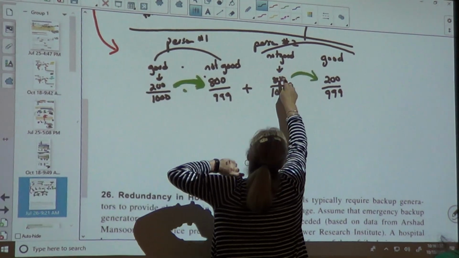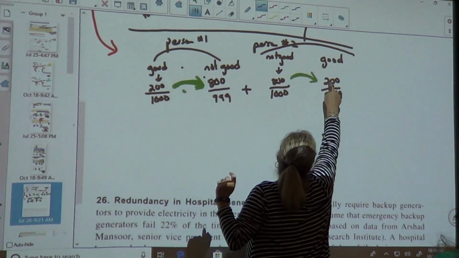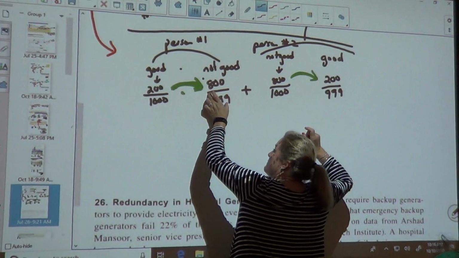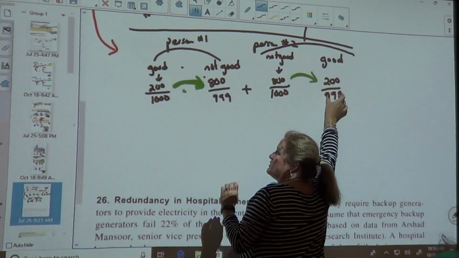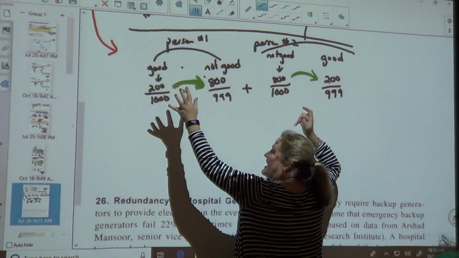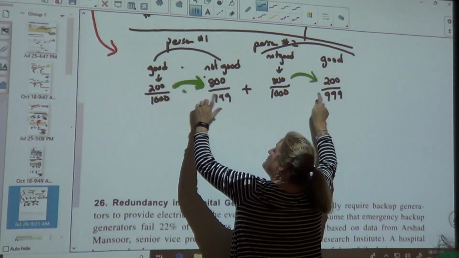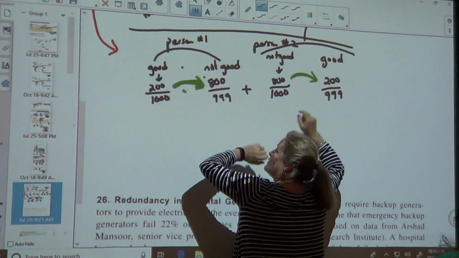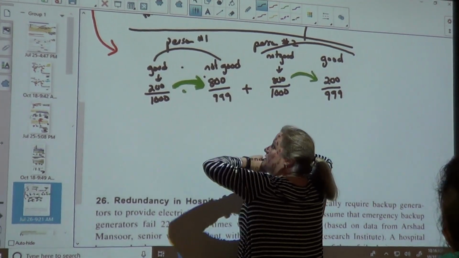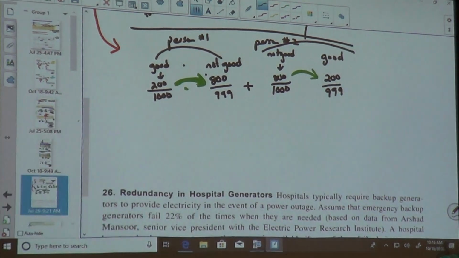Same thing here. We did the bad first, and then we did the good. So we could have a good person and a bad person, or we could have a bad person and a good person. So we could flip-flop them. It's like having a heads and a tails, or a tails and a heads. But the bottom number went down because we're doing the without replacement. I knew I had a good, bad, and a bad, good.